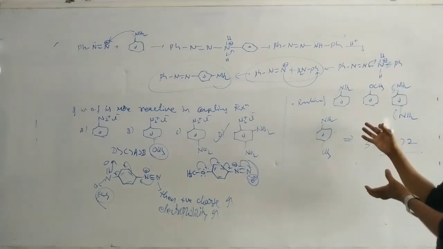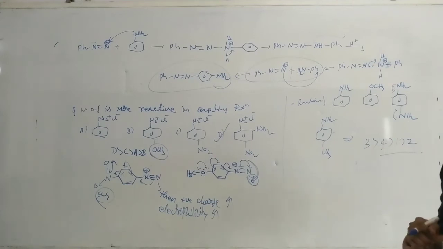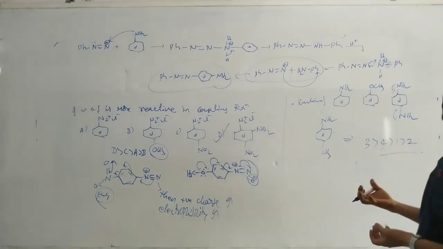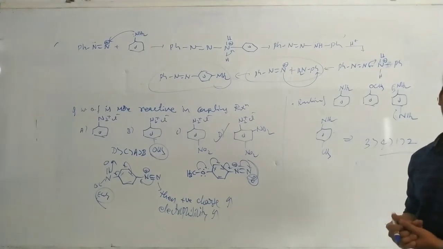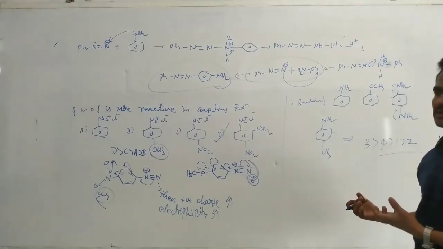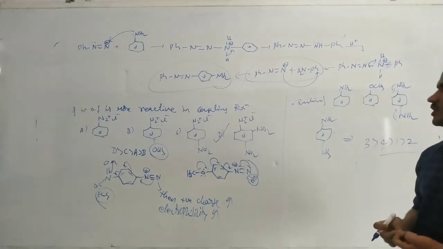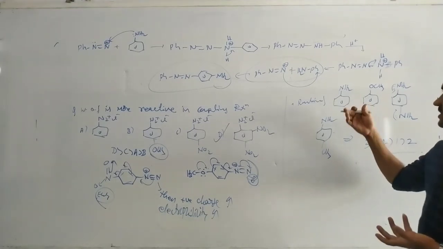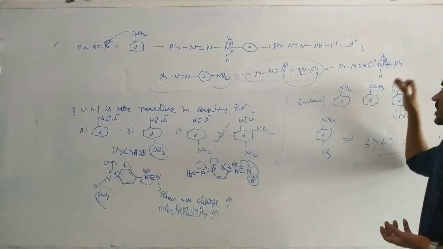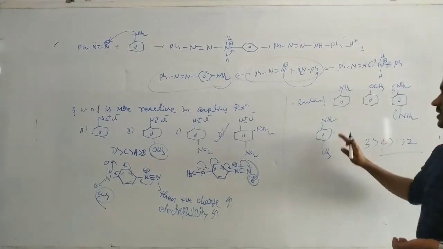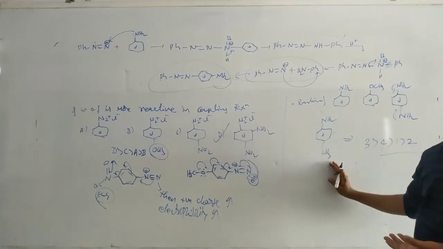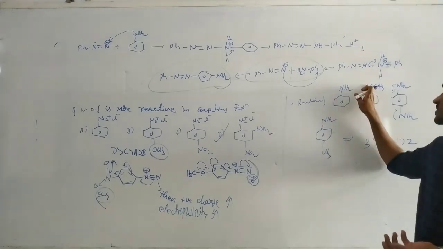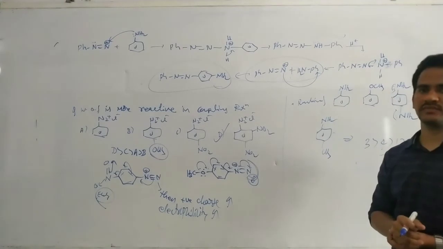Okay, so these compounds are attacked by the diazonium salt. So these compounds are attacked by the electrophile. So these compounds must contain more electron density. This compound must be electron rich. That means that electron density increases by the donating groups. Here NH2, NH2, two donating groups. Here NH2, CH3, one donating group. Of course, both are donating groups, but CH3 is the weak donating group. Here OCH3 is a weaker donating group than the NH2.